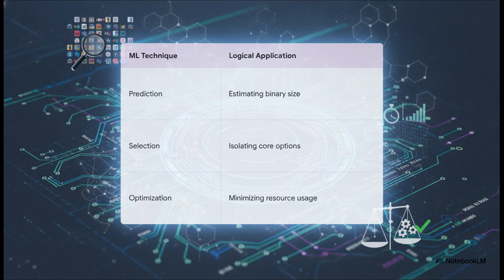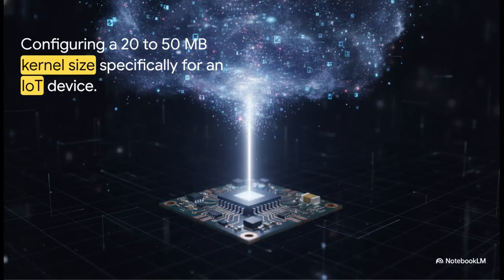Practitioners use ML for performance prediction, estimating what the kernel's binary size or execution time will be before they even waste time compiling it. They use feature selection to isolate the tiny core subset of those 15,000 options that actually matter for their specific goal. And they use ML optimization algorithms to hunt down the exact configuration that will minimize resource usage without breaking the whole system. So, why is this so absolutely crucial?